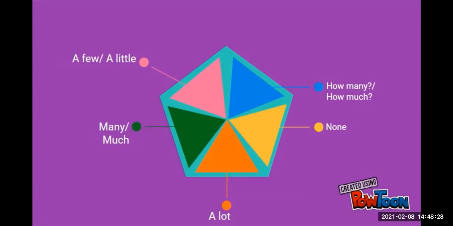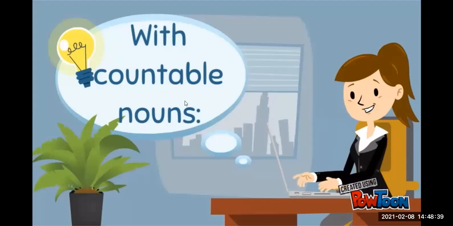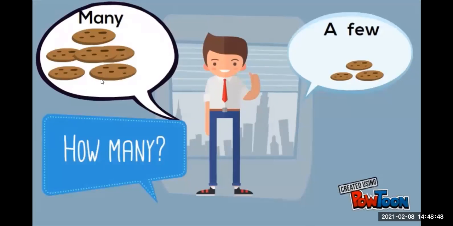Entonces, we use the quantifiers when we are talking about a quantity. So, let's see. We have quantifiers that we use for countable nouns. For example, we use many when we are talking about a large quantity.